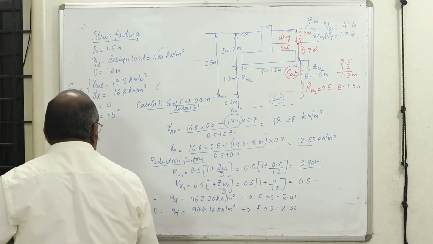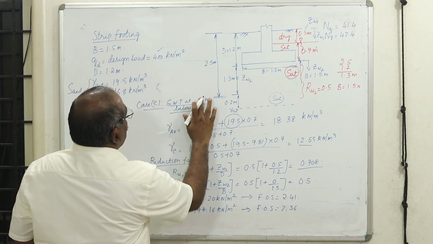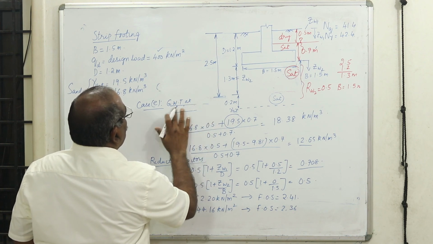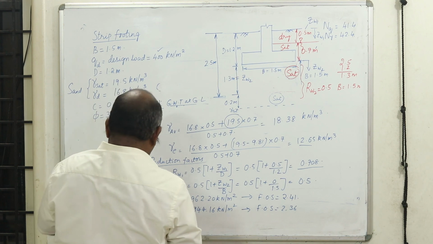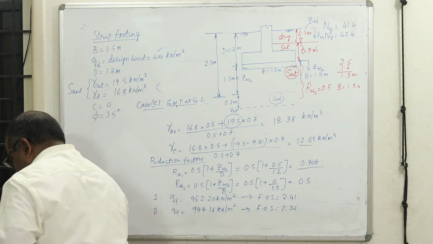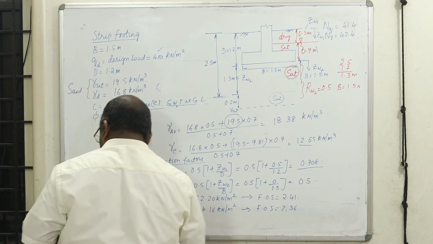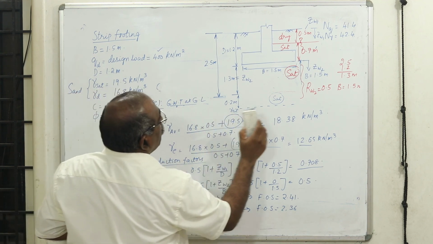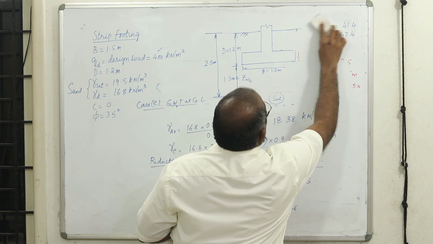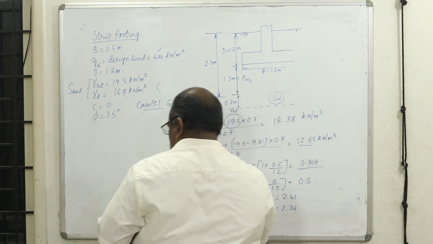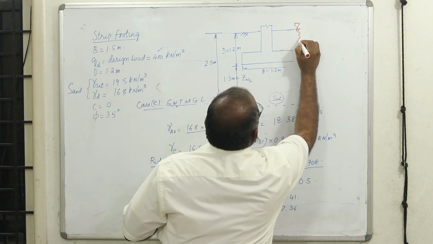Now we'll go to the last case, case E, where the water table is at the ground level. In this case, what happens? The water table has gone up to the foundation level. The water table is here.